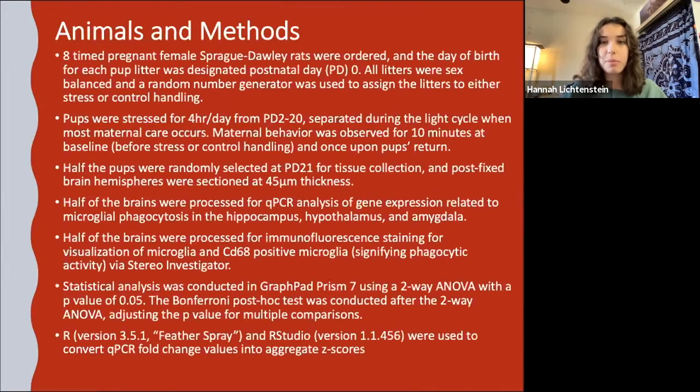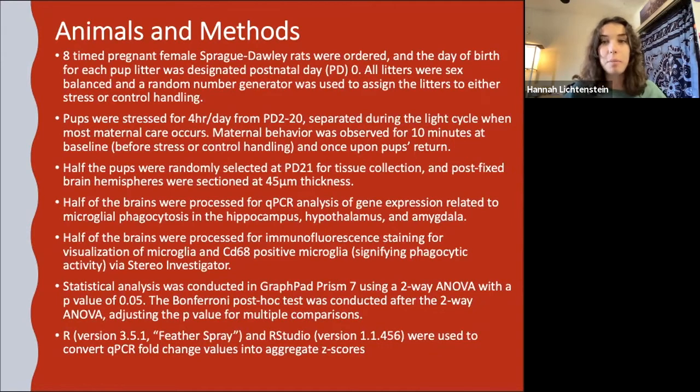All right, so here's some information about the animals and the methods that we use. So we ordered 8 pregnant female Sprague-Dawley rats, and the day of birth for each pup litter was designated as postnatal day 0 or PD0. So pups were then stressed via maternal separation stress for 4 hours per day from day PD2 to 20 during the light cycle, as this is the time of day that most maternal care occurs. So this maternal behavior was observed for 10 minutes before handling, and again once the pups were returned.